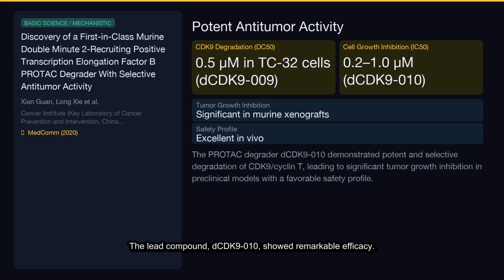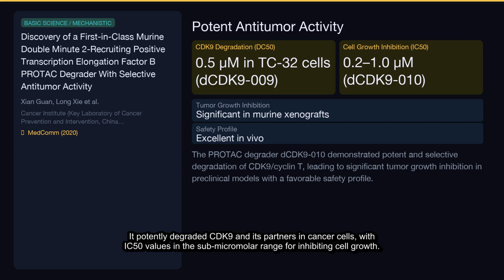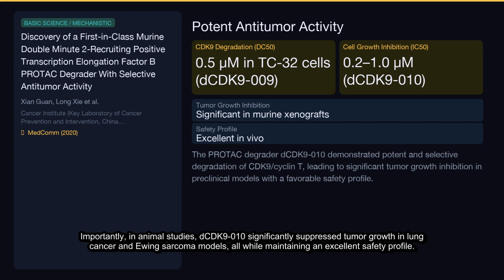The lead compound, DSDK9-010, showed remarkable efficacy. It potently degraded CDK9 and its partners in cancer cells, with IC50 values in the submicromolar range for inhibiting cell growth. Importantly, in animal studies, DSDK9-010 significantly suppressed tumor growth in lung cancer and Ewing sarcoma models, all while maintaining an excellent safety profile.